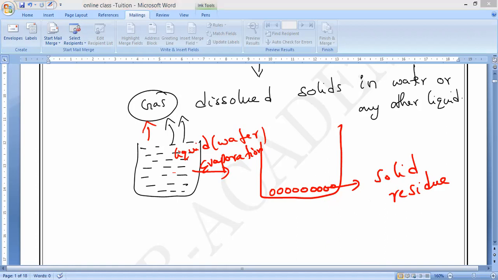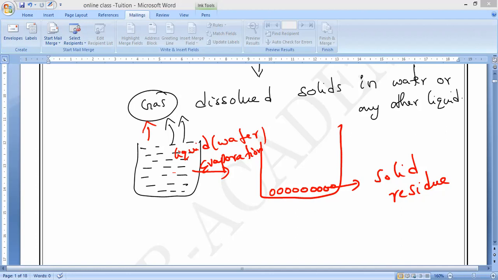So the use of the process of evaporation for separating a mixture is based on what fact? Only the liquids evaporate easily. Do you understand, guys? Liquids will evaporate easily, whereas solids do not vaporize easily. That is the most important thing.